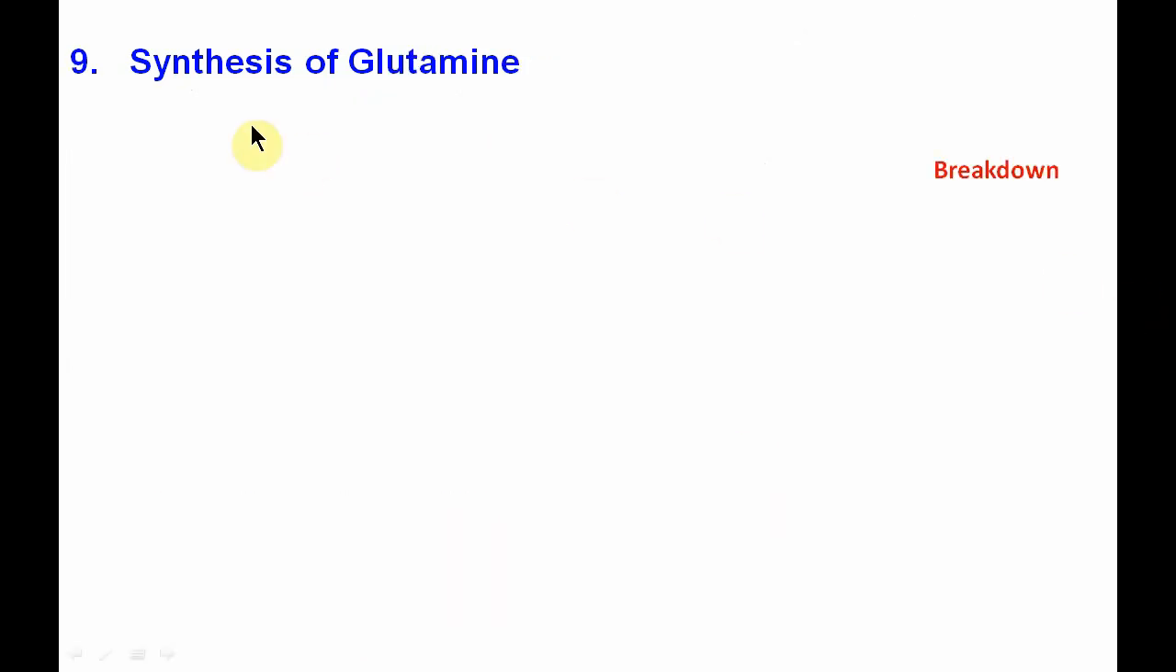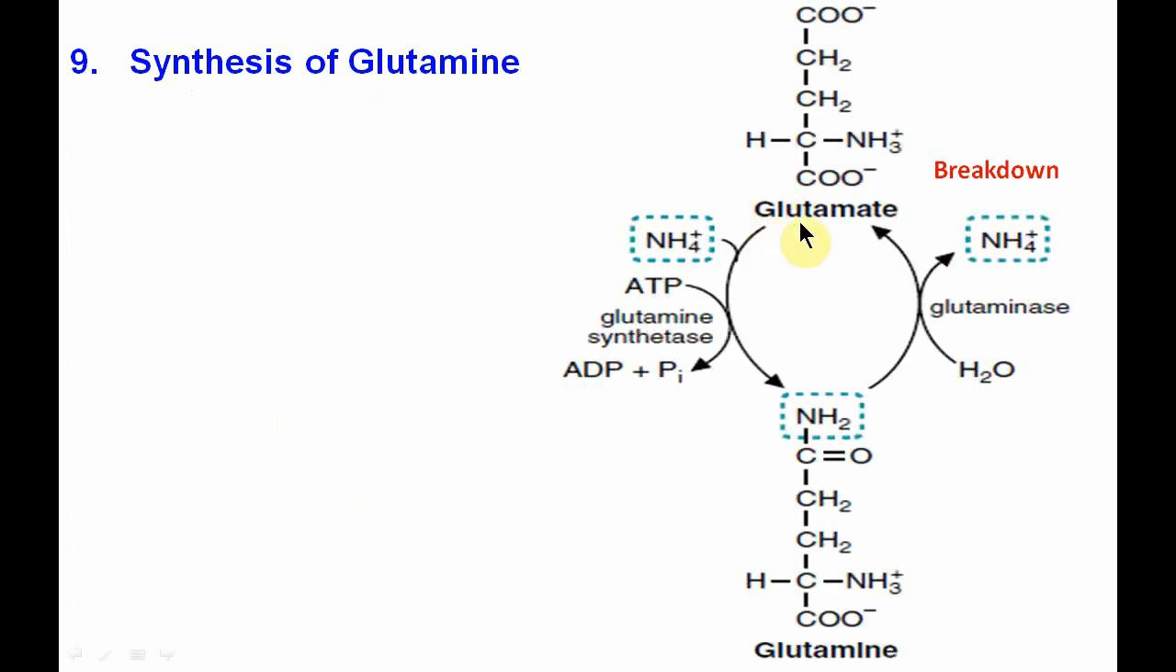Next function is the synthesis of glutamine. So let's see the synthesis of glutamine from glutamate. Glutamate is converted to glutamine by the enzyme glutamine synthetase. Here ATP is utilized and there is incorporation of the ammonium ion, so there is formation of glutamine. Now glutamine is broken down to liberate glutamate by the enzyme glutaminase, that is a hydrolysis reaction.